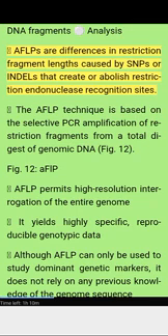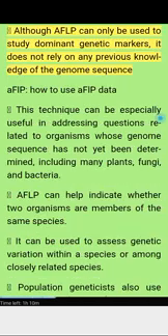AFLPs are differences in restriction fragment lengths caused by SNPs or indels that create or abolish restriction endonuclease recognition sites. The AFLP technique is based on selective PCR amplification of restriction fragments from a total digested genomic DNA. Figure 12. AFLP. AFLP permits high resolution interrogation of the entire genome. It yields highly specific, reproducible genotypic data. Although AFLP can only be used to study dominant genetic markers, it does not rely on any previous knowledge of the genome sequence.